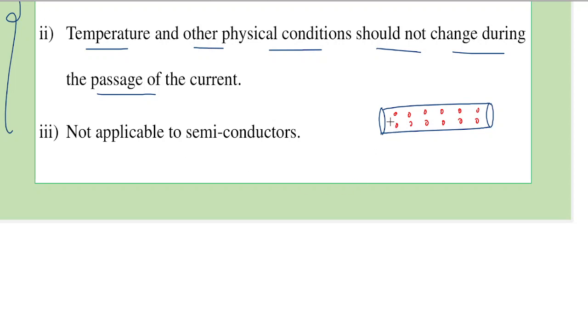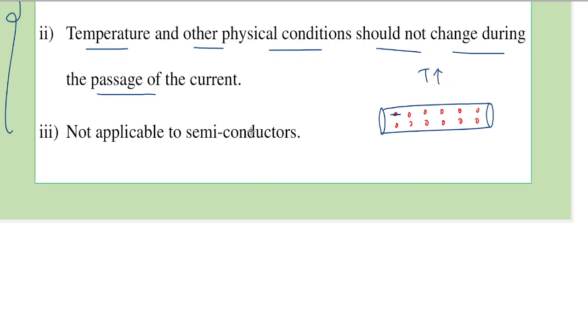Now in all materials, the atoms or the constituents like ions or molecules will vibrate about their mean position. This vibration is a function of temperature, which means as temperature increases, there will be more and more vibrations.